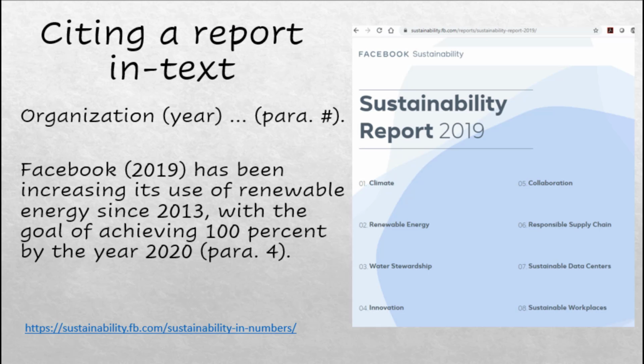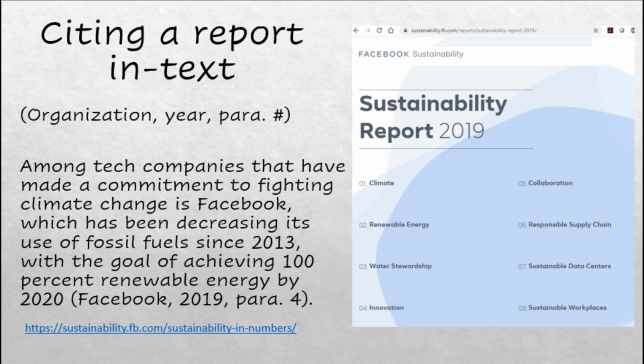When the report does not have named authors, use the name of the organization instead, followed by the year. If the report is a web page rather than a PDF, it will not have page numbers, so you'll need to cite the paragraph number instead. In this example, I'm citing Facebook's sustainability report published in 2019. Facebook (2019) has been increasing its use of renewable energy since 2013 with the goal of achieving 100% by the year 2020, para. 4.